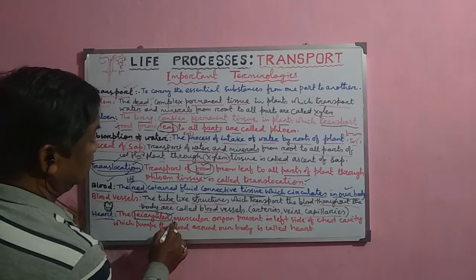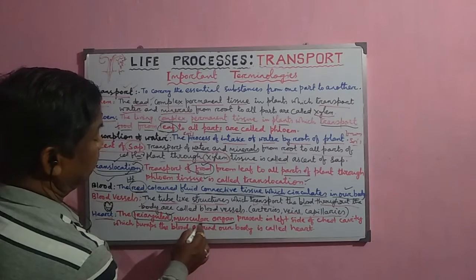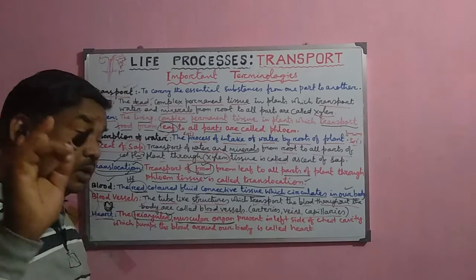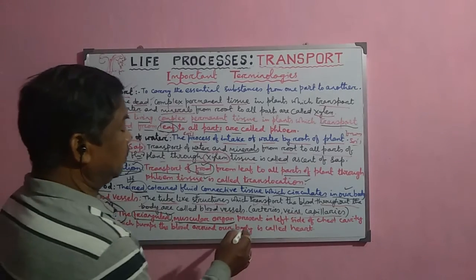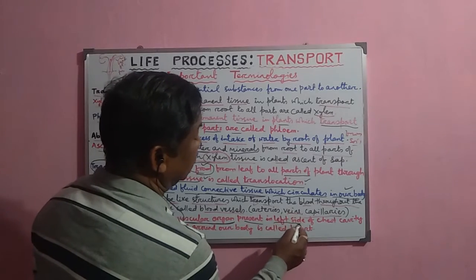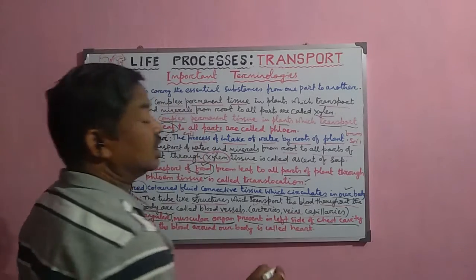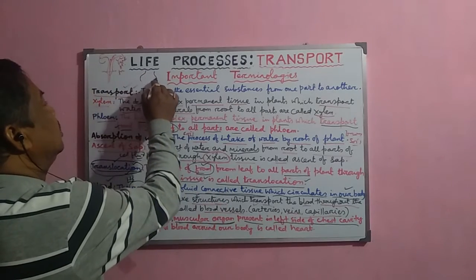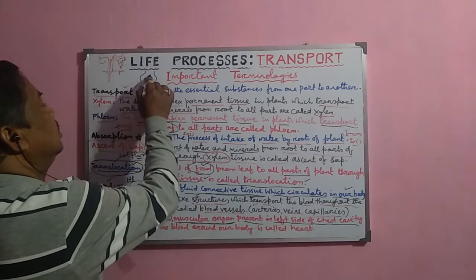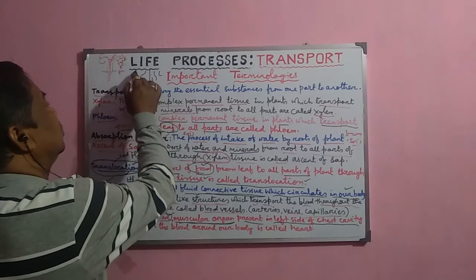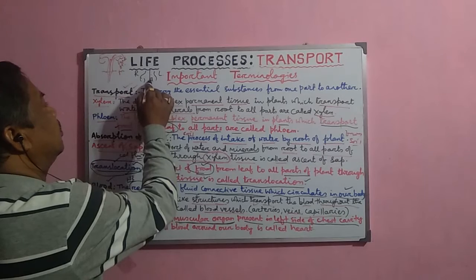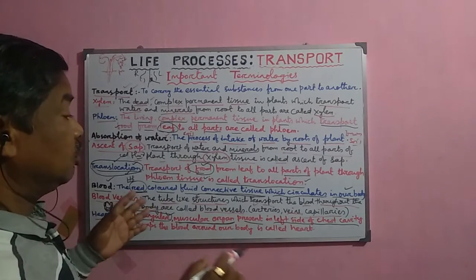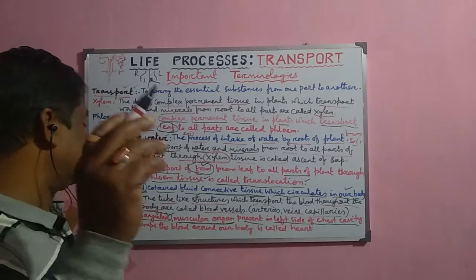That is why this is called triangular. And next, it is a muscular organ. That means it consists of powerful muscles called the cardiac muscles. And normally they are present in the left side of the chest cavity or the thoracic cavity. Suppose this is the human body, this is the left side, and this is the right side. So just in the upper part of the thoracic cavity, here the heart is present. So that is the position of the heart inside the thoracic cavity or the chest cavity.